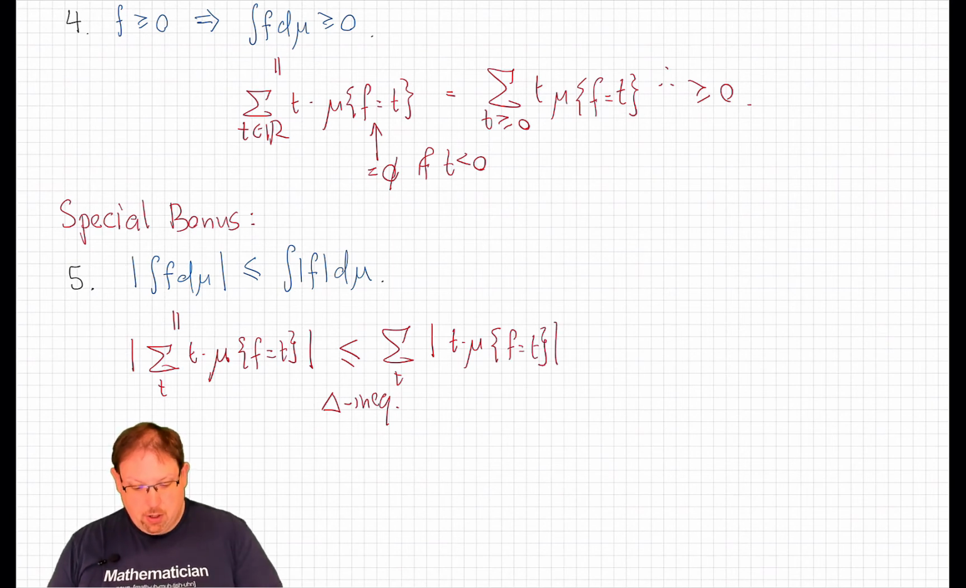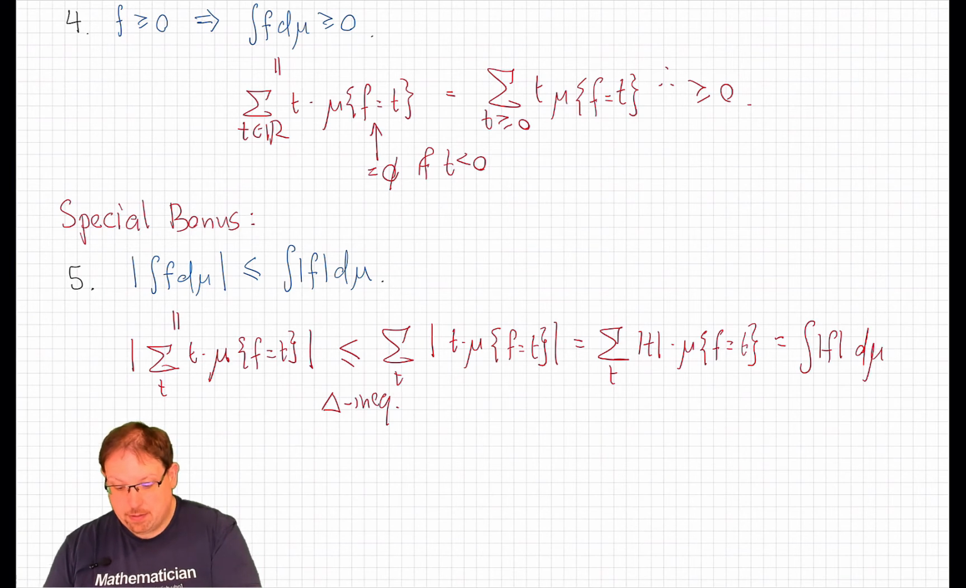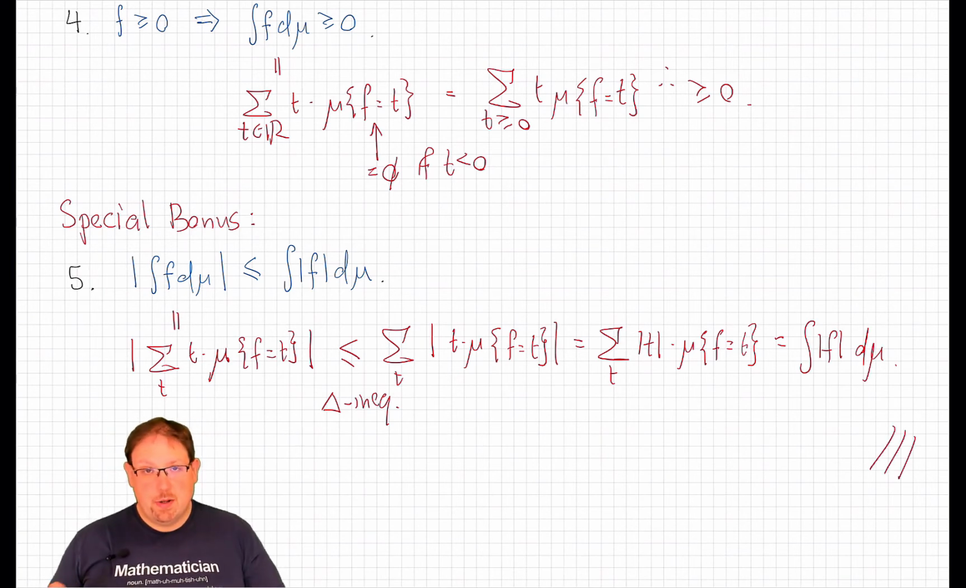But measures are always non-negative numbers, and so this is the same thing as the sum over t of the absolute value of t times the measure of the event that f equals t, which is by definition the integral of the absolute value of f. That's pretty much the whole story on the simple integral.